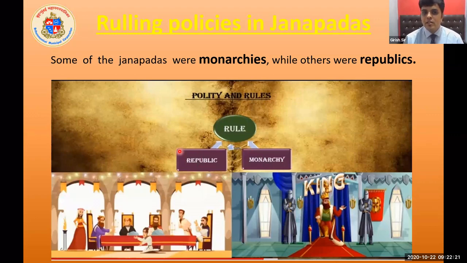There should be a proper administration so that the people can live a sound, safe life. Hence, some of the Janapadas were monarchies, while others were republics. Here we are going to study the administration of the Janapadas. What is meant by monarchy? Let us see the term monarchy. You can see in this picture, there is a king.